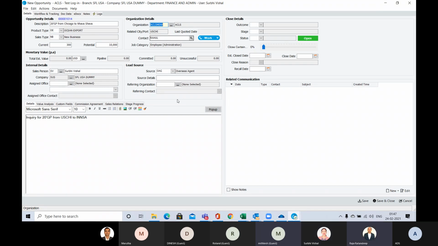See, what I will recommend, Mithilesh, is that if there is one customer, just go with one inquiry and then you can create multiple opportunities. Suppose you have an air export, you can create an air export opportunity. You have an air import, you can create an air import opportunity, ocean export opportunity, custom clearance opportunity. So one inquiry with multiple opportunities will give you a good flow. When you review a customer, you can see, okay, this customer has given me 5 different opportunities. Otherwise, it is up to you. You can create one inquiry for one opportunity also. It is fine. It is how you want to go with the flow of CargoWise.